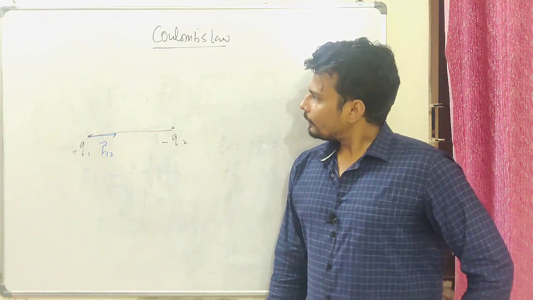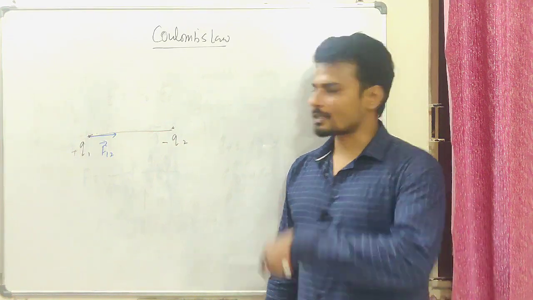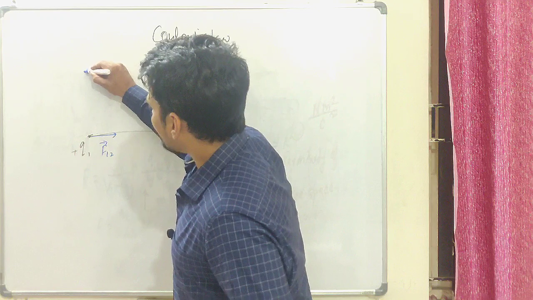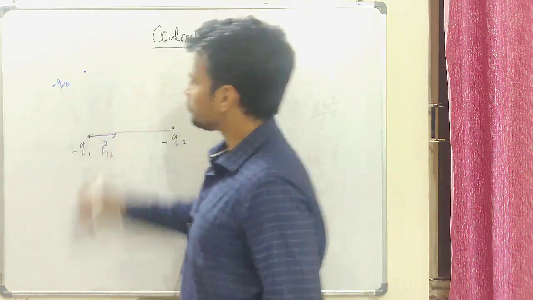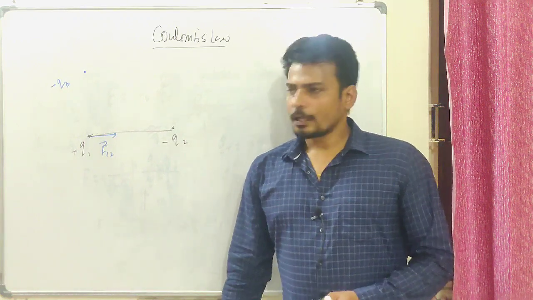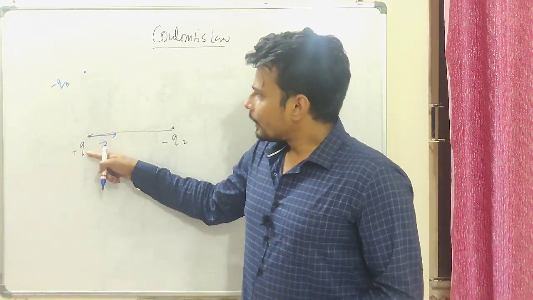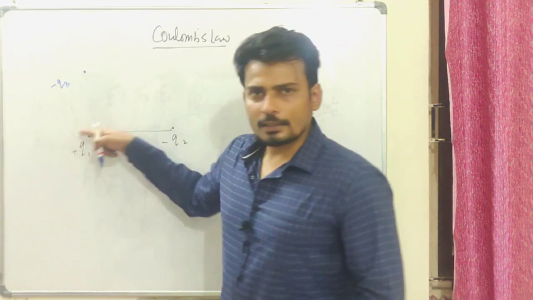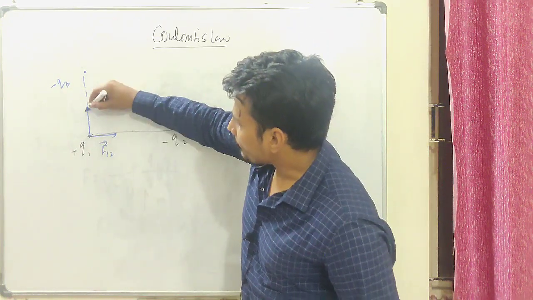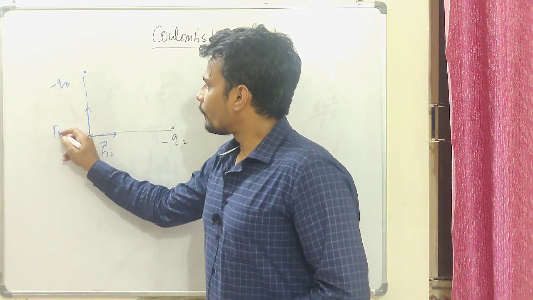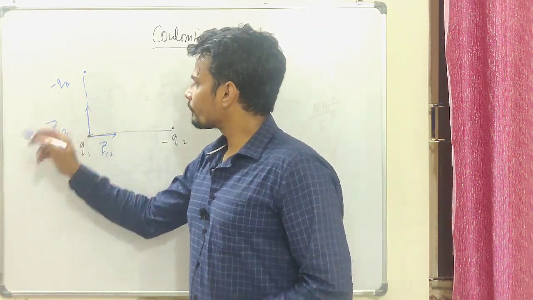Now let me introduce one more charge in this system. Let's say I have one more charge coming over here, let's keep it negative, Q3. So even Q1 will be influenced because of the presence of this charge, right? So it will feel a force in this direction. Let's say the force on 1 due to 3.